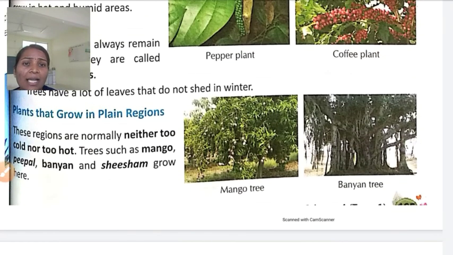Now we'll see the plants which grow in the plain regions. These regions are normally neither too hot nor too cold. Trees such as mango, peepal, banyan and sesame grow here. We live in such places, Satara and Koregaon, where you will observe these trees because we have a plain region. These places are neither too hot nor too cold.